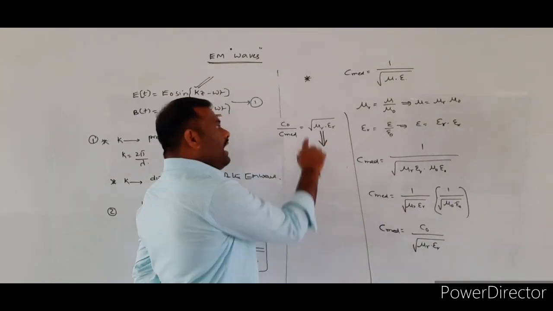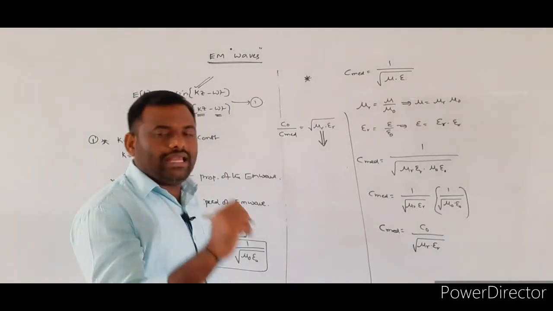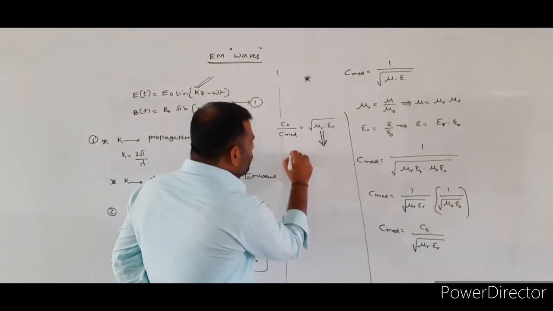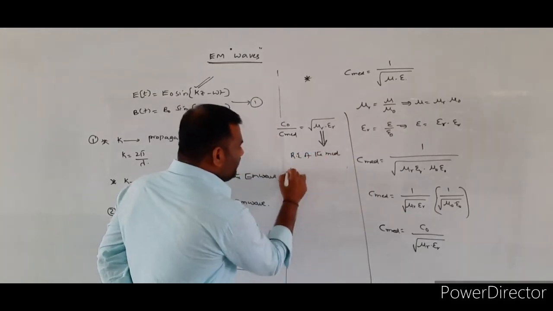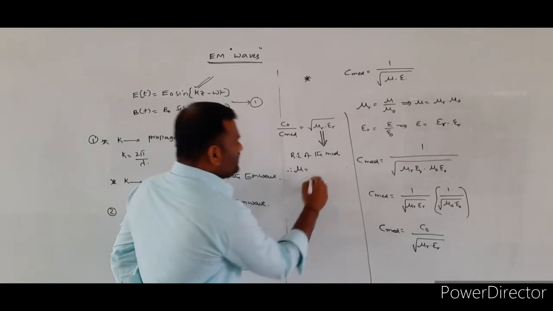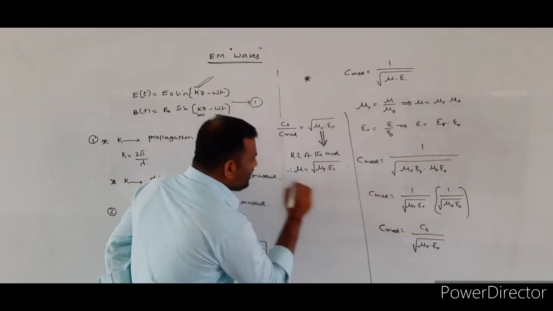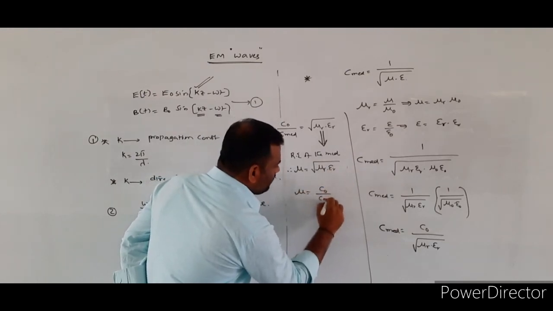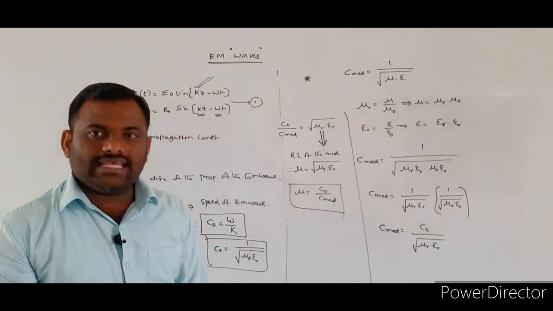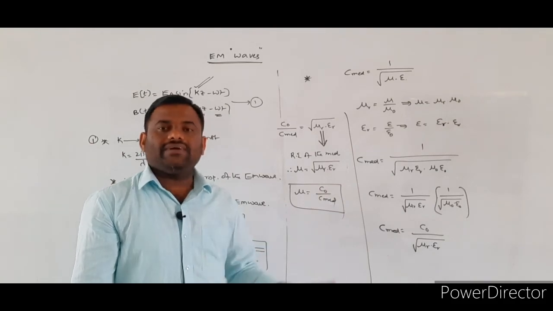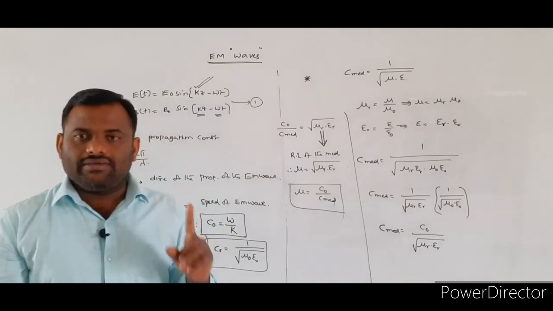The term under root of mu r into epsilon r is equivalent to the refractive index of the given medium. Therefore, the refractive index of the given medium is equal to under root of mu r into epsilon r, or refractive index is equal to C naught by C medium. C naught indicates the speed of light in the vacuum. C medium indicates what? Speed of light in the given medium.